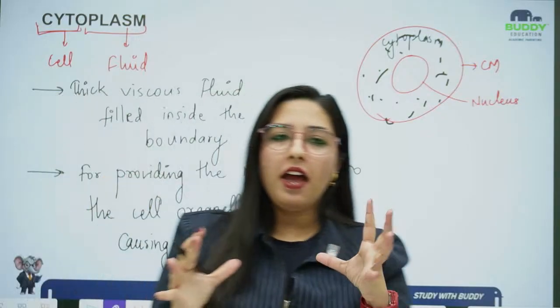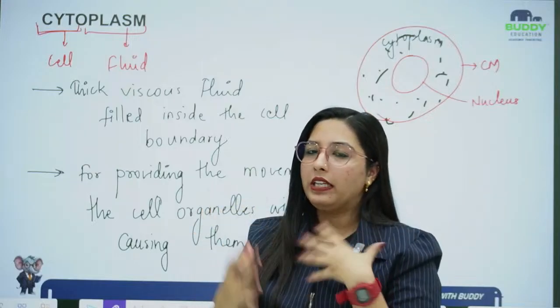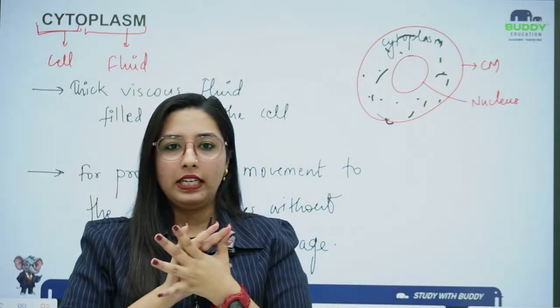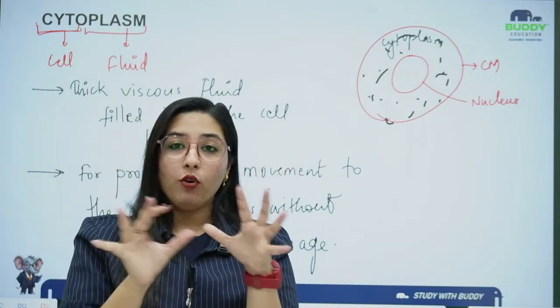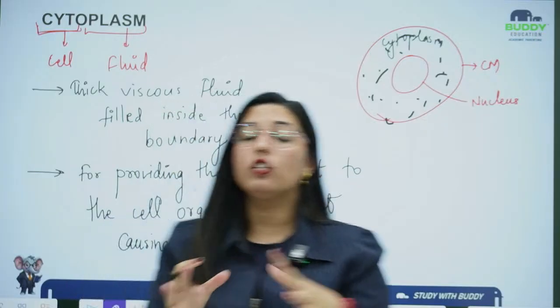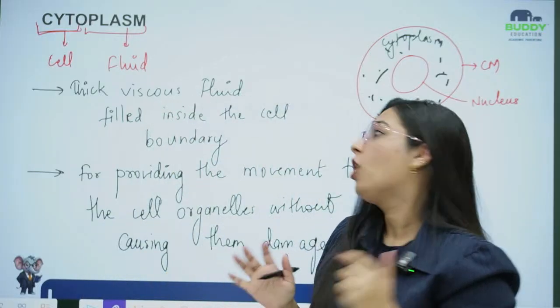Understood? If I want to provide them any movement without getting them damaged, there should be a fluid filled in, and that fluid is known as cytoplasm.